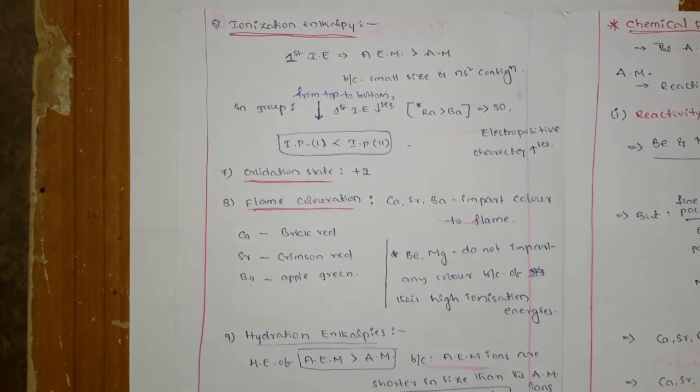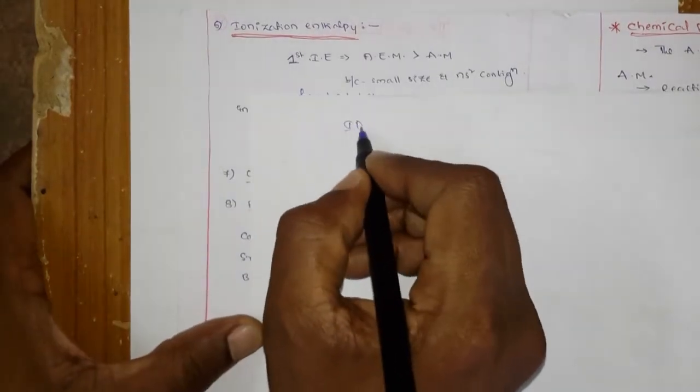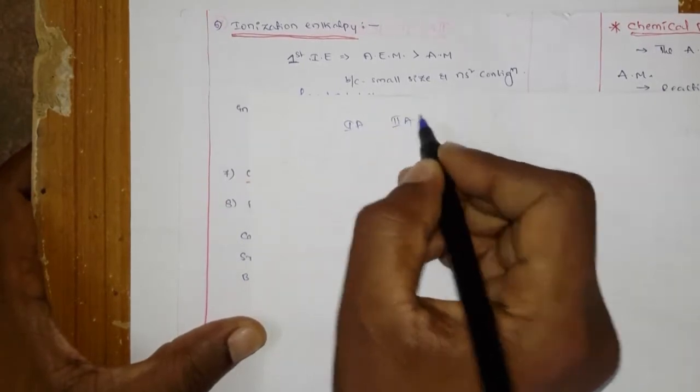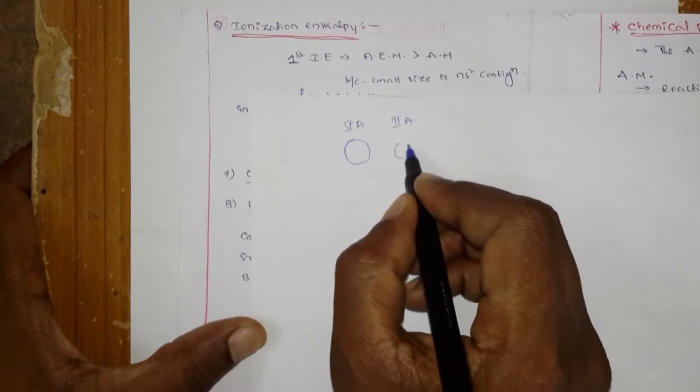And the next one is the ionization enthalpy. What is the ionization enthalpy? It's nothing but the energy required to remove the outermost electron from the valence shell of a gaseous element. When you compare the ionization enthalpy from first year to second year, what will happen? The size of the first year is more and the second year is a little bit less.